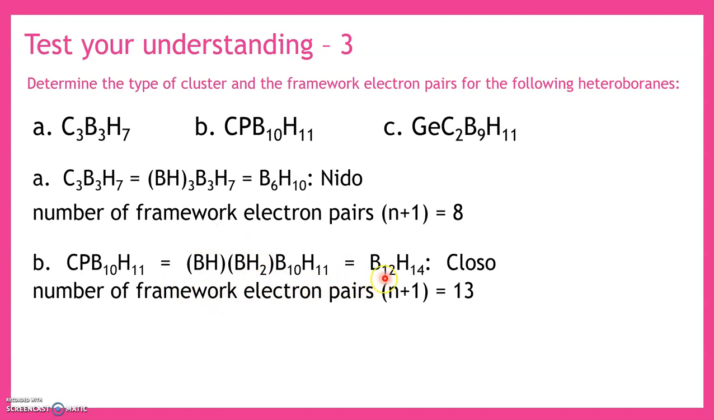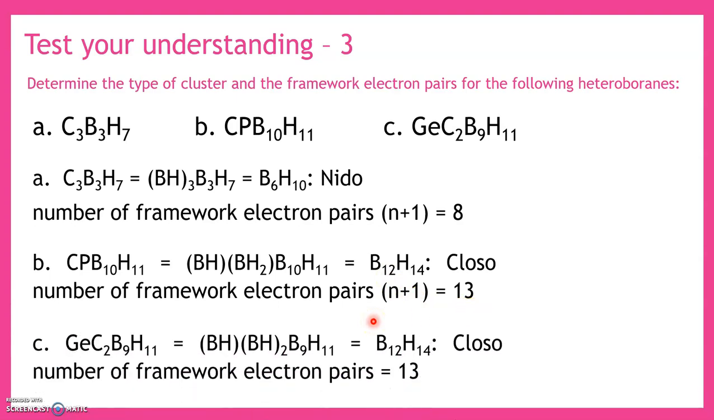Then count the borons and count the hydrogens. Then find the difference between these two. It comes out to 2. So this cluster belongs to closoborane. So the number of framework electron pairs will be N plus 1. Here, since it's a closoborane, all the corners are occupied. Just add 1 to get the number of framework electrons.